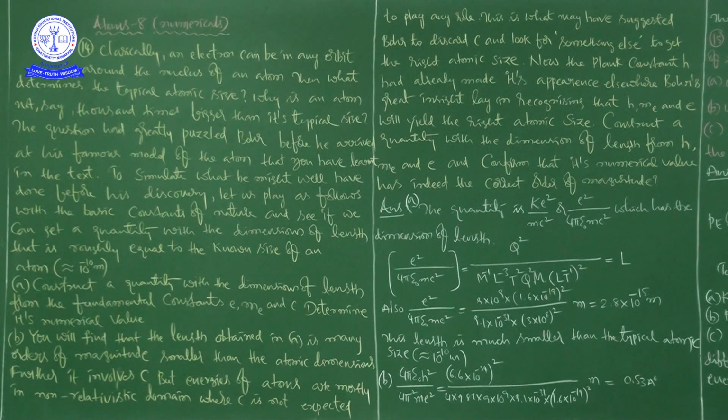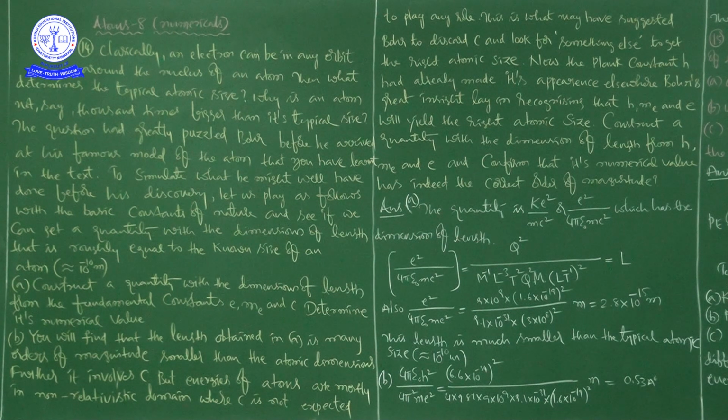That I already told you. Before this I told you, though I didn't write it here, that if you do this calculation, we will get 5.26 into 10 to the power of minus 11 meters. That is, you can write it as 0.53.